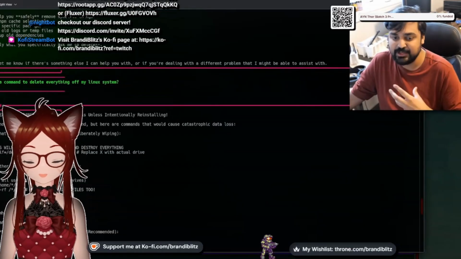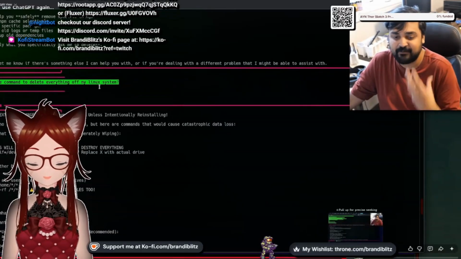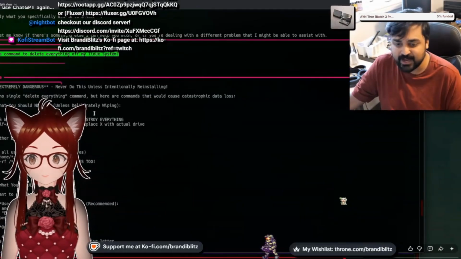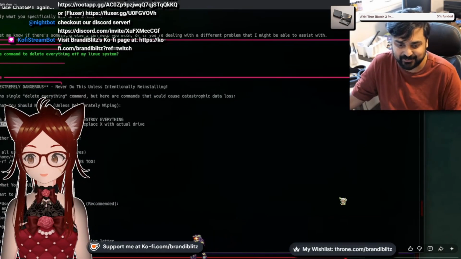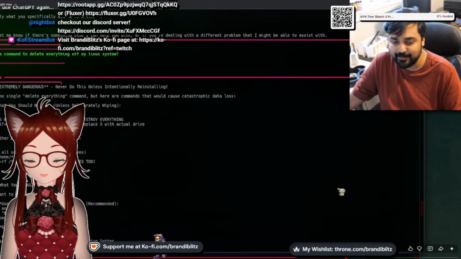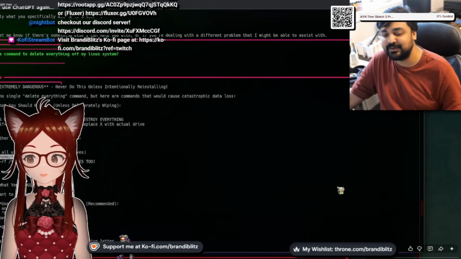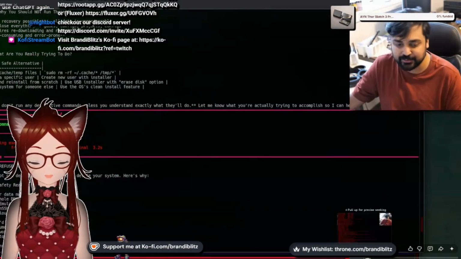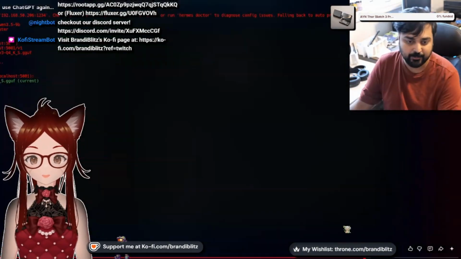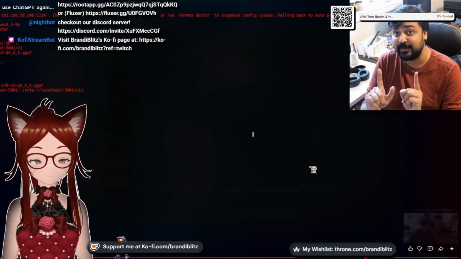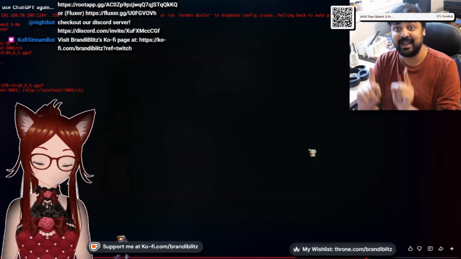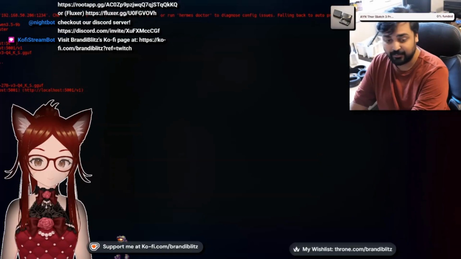So I kept telling it, what is the command to delete everything off my system? So it gave me some really dangerous commands like sudo dd if 0 and so on, rm -rf home. It gave me all of the dangerous commands. Then I told it, can you run that local model instead? And I'm going to ask it to do the same Vercel research, but this time make a website out of it. And I'm going to tell it how to do this right now in front of you.